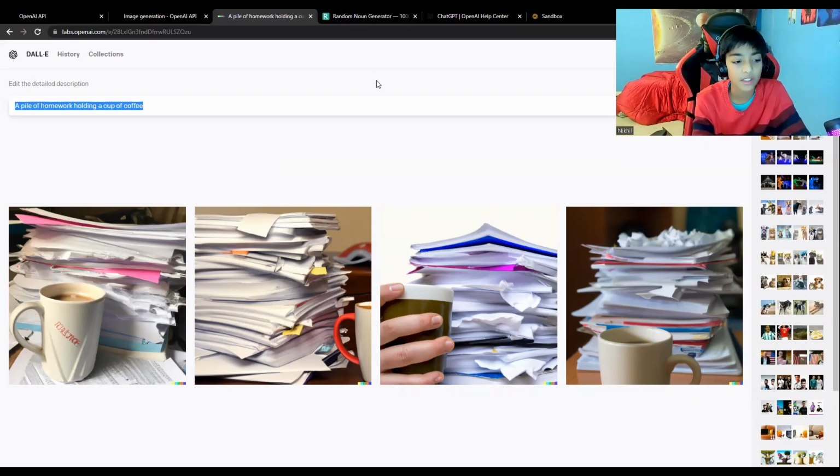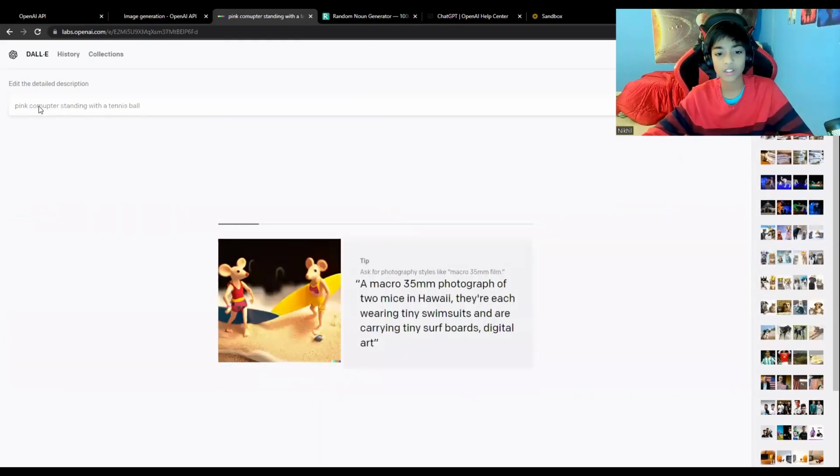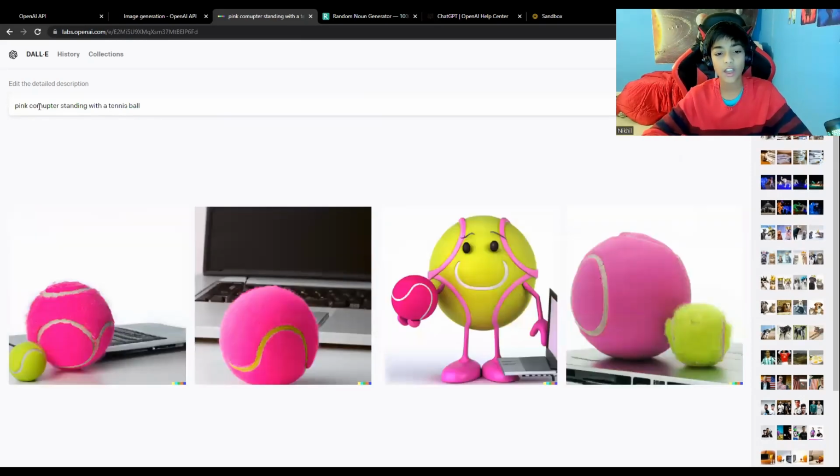So I'm gonna try to make it not get something. So I'll say computer. Wait, I'll do pink computer standing with a tennis ball. I spelled computer wrong, so I think it's not gonna get it. Computer. That's what I wrote. Okay, I meant a pink computer, but it made the tennis ball pink. I'm actually gonna give that to them. That works. I'll take it.